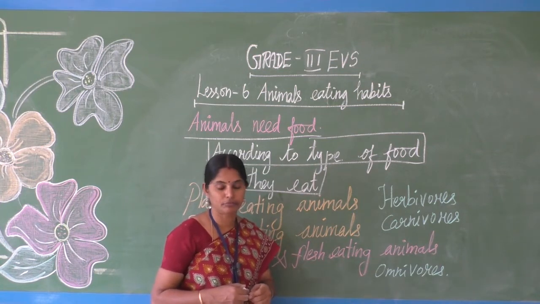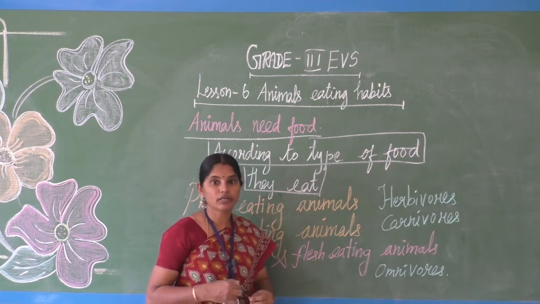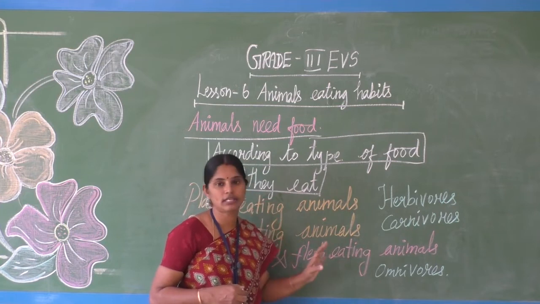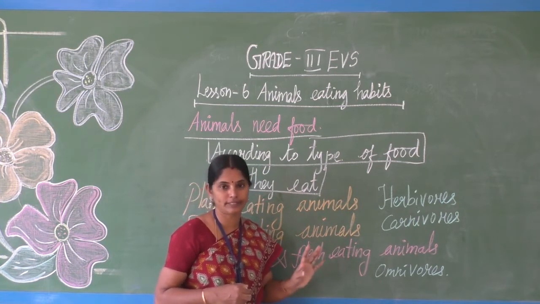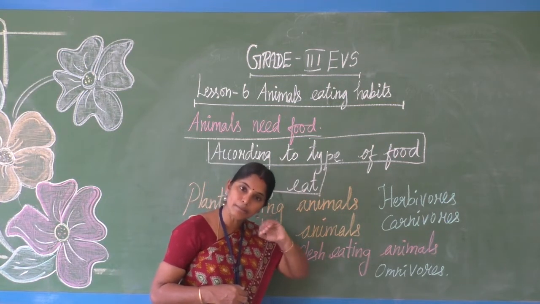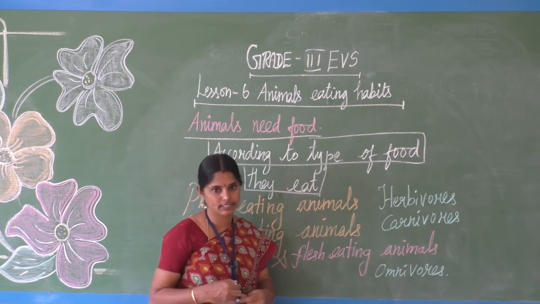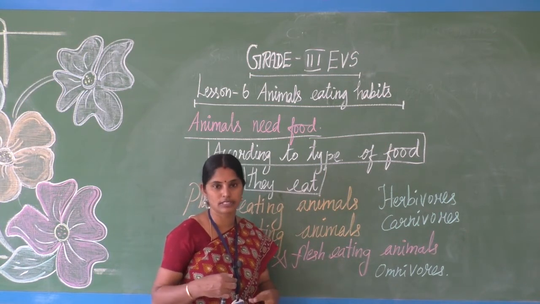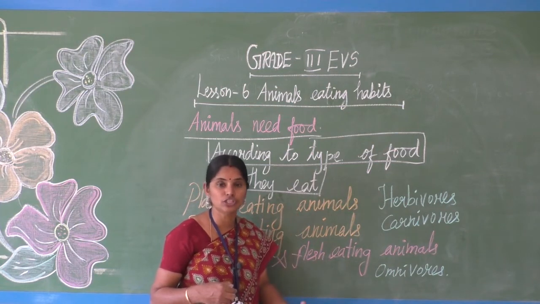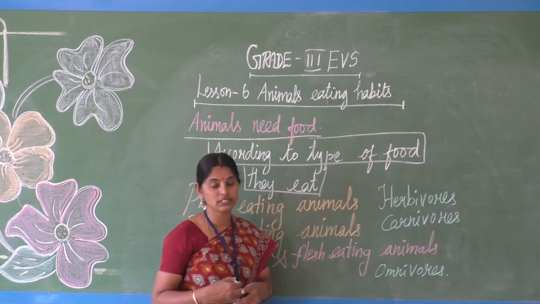For lion, it takes only flesh, doesn't touch any kind of plant food items. So some animals eat only plant food, herbs, plants, grass, like cow, buffalo, horse and all. But some animals like tiger, lion, cheetah and all eat only flesh of other animals.